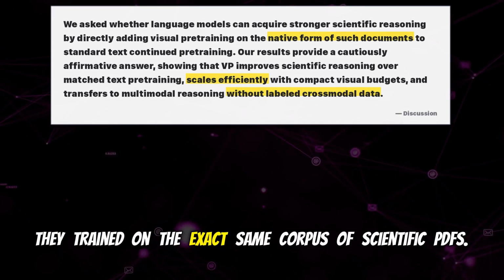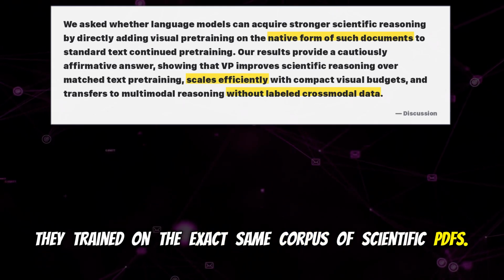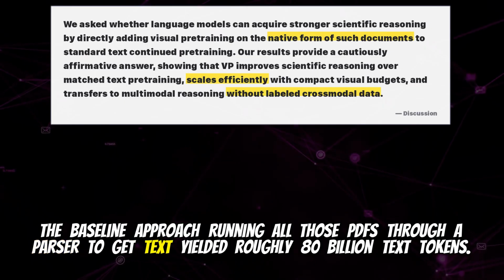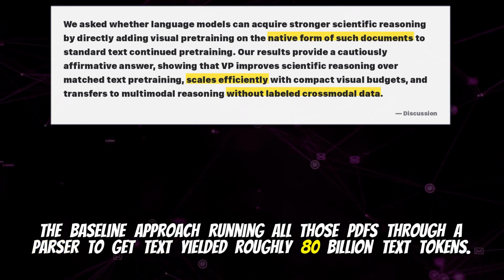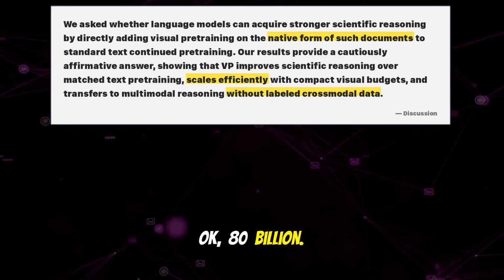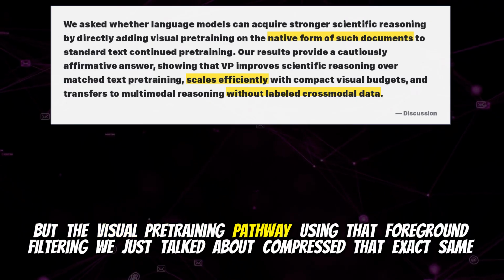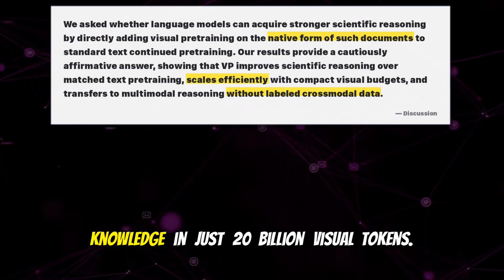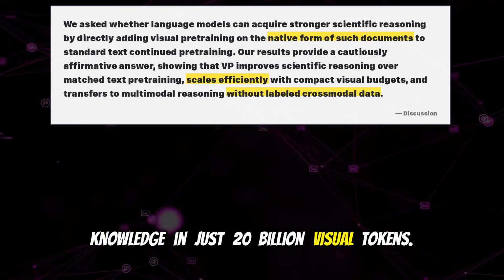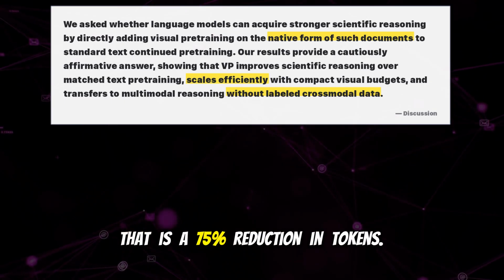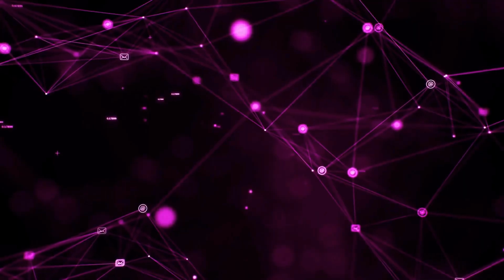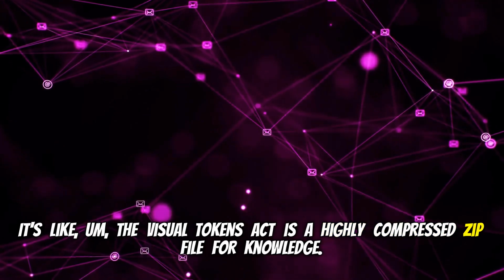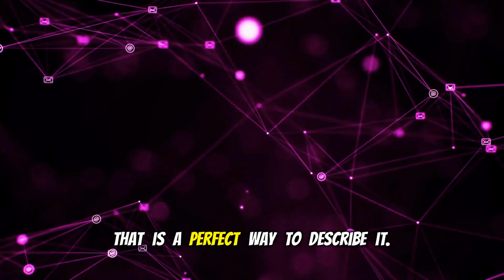They trained on the exact same corpus of scientific PDFs. The baseline approach, running all those PDFs through a parser to get text, yielded roughly 80 billion text tokens. Okay, 80 billion. But the visual pre-training pathway, using that foreground filtering we just talked about, compressed that exact same knowledge in just 20 billion visual tokens. That is a 75% reduction in tokens. It's like the visual tokens act as a highly compressed zip file for knowledge. That is a perfect way to describe it.